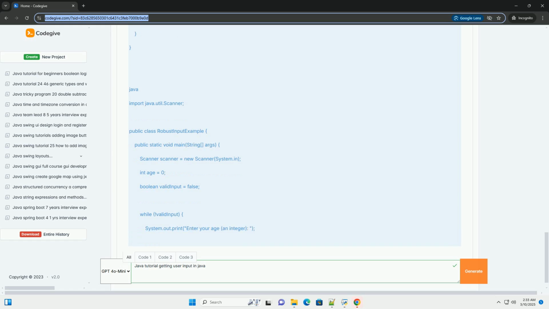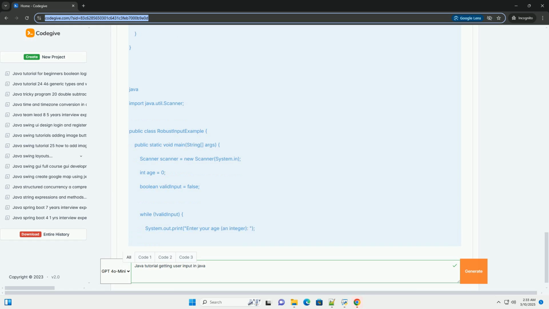5. Reading the color. String color = scanner.nextLine reads the user's favorite color. 6. Output. The code then prints the collected information to the console. 7. Closing the scanner. scanner.close closes the scanner. 1.3. Input validation. It's essential to validate user input to prevent errors and ensure your program behaves correctly.